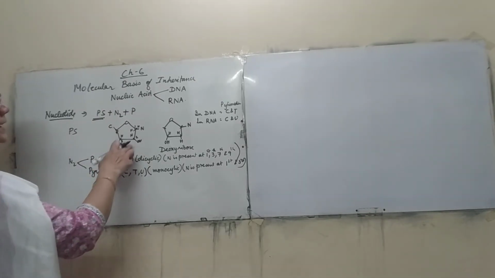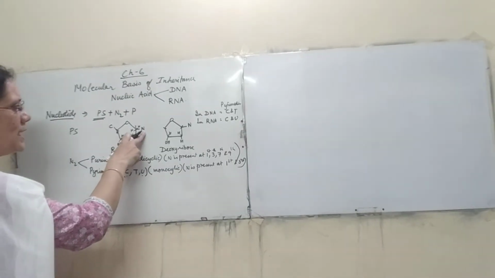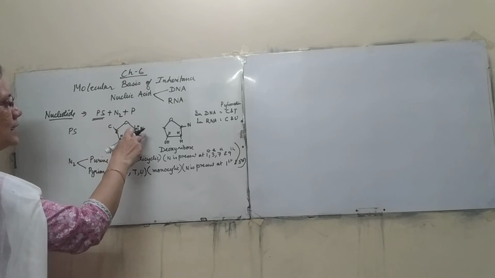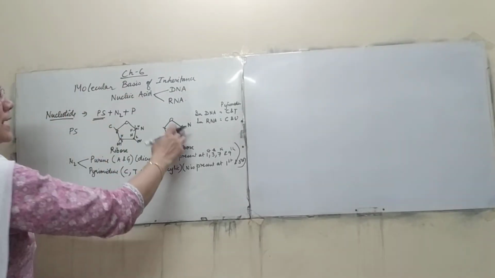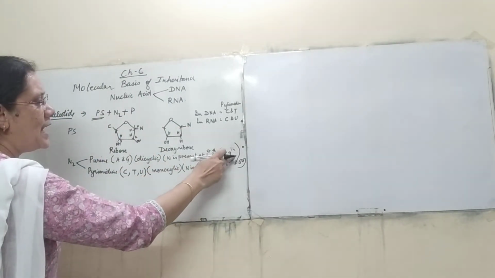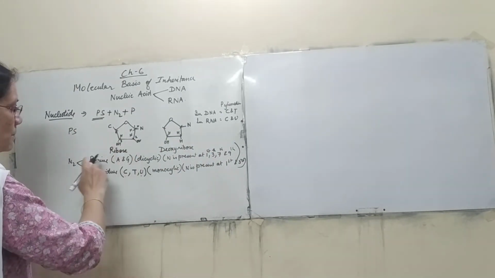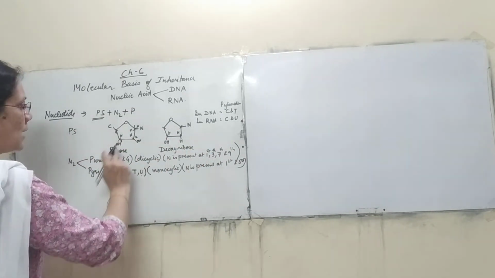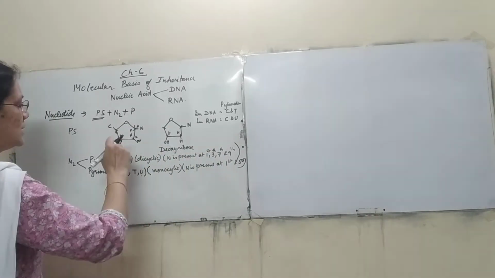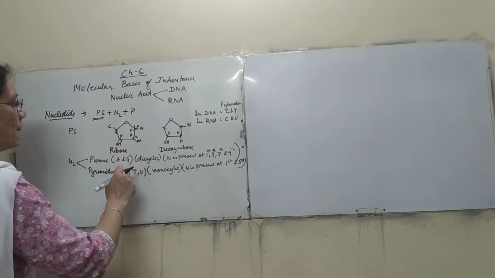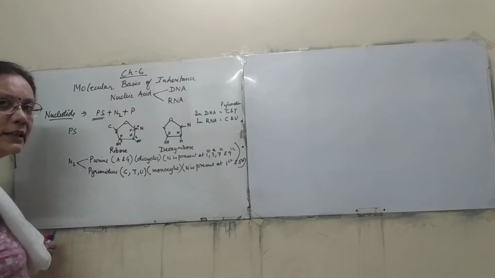In purines the nitrogen at position 9 binds with the sugar's first carbon, whereas in pyrimidines the first position nitrogen binds with the sugar.